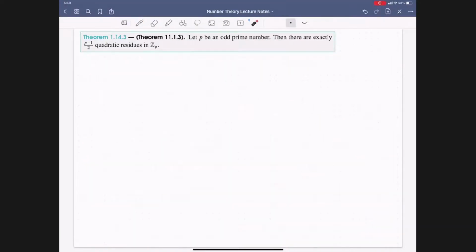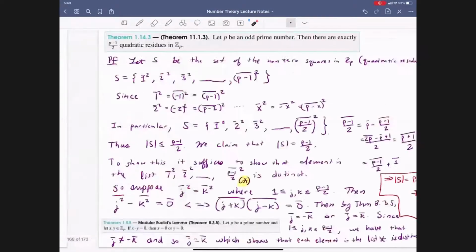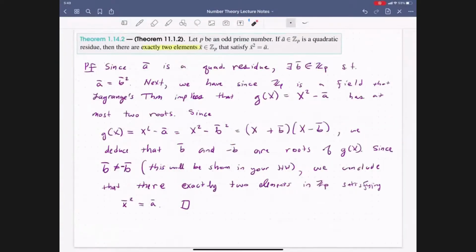So now that we have seen a proof of theorem 11.1.3 that does it explicitly, let's go ahead and follow the book's proof, which uses theorem 11.1.2, which tells us that if we have an a bar in the integers modulo p which is a quadratic residue, then there are exactly 2 elements x bar in the integers modulo p such that x bar squared is equal to a bar squared.